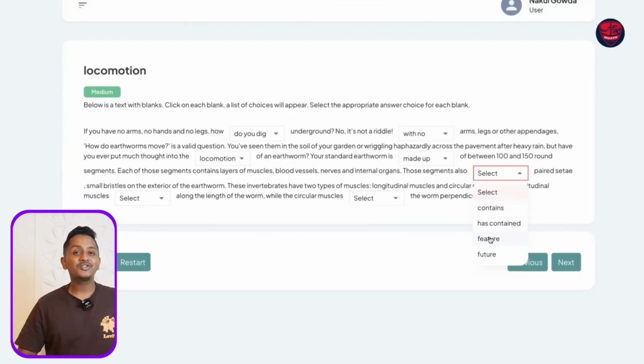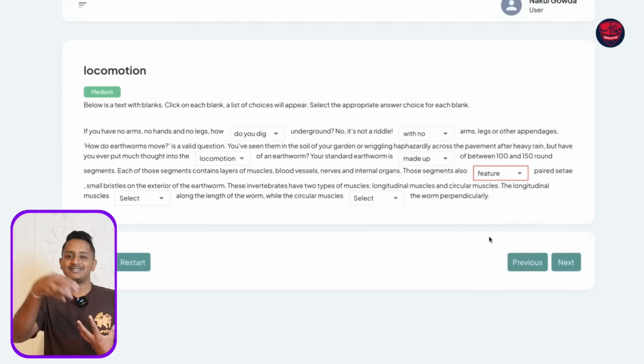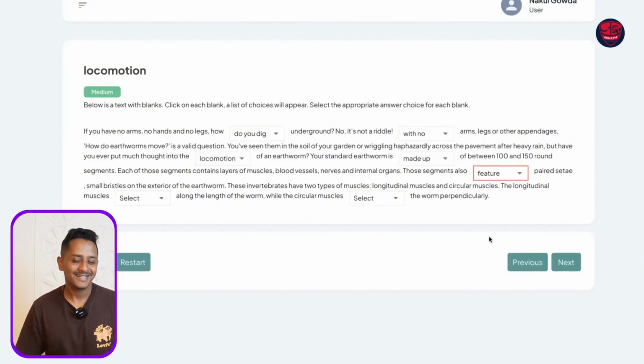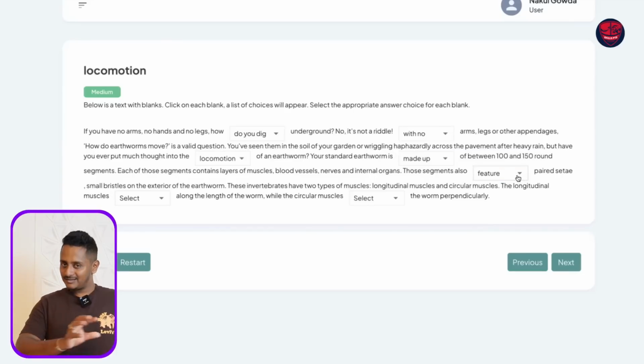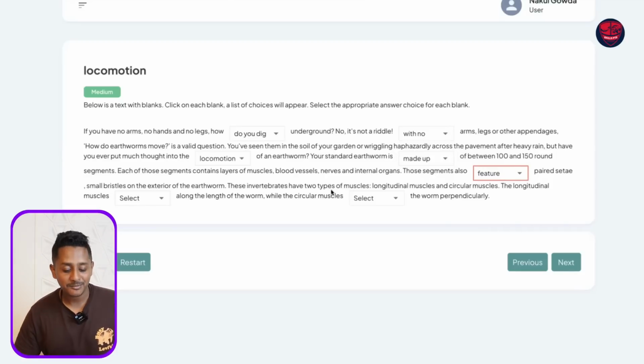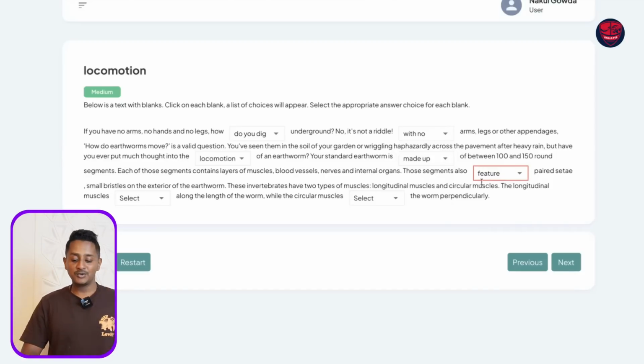Feature, feature means all this shows up there. Correct? This movie is featuring Shah Rukh Khan. Featuring these segments also, feature means they also have paired small bristles. These invertebrates have two types of muscles, longitudinal and circular. The longitudinal muscles dash along the length. They go along the length.